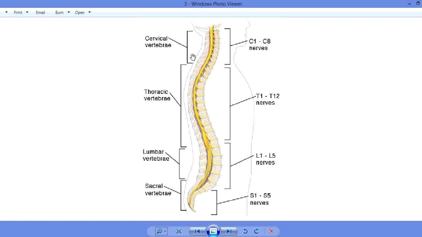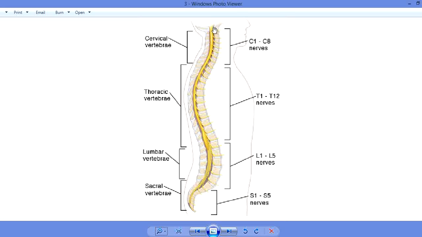But we should focus on the whole structure, that from any part of this spinal cord, let's suppose this is the cervical region, from the cervical region, 8 types of fibers arise. From the thoracic region, 12 types of fibers arise, and from the lumbar region, L1 to L5 fibers arise.